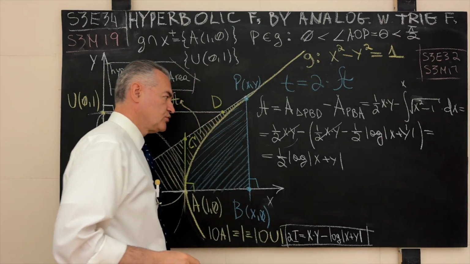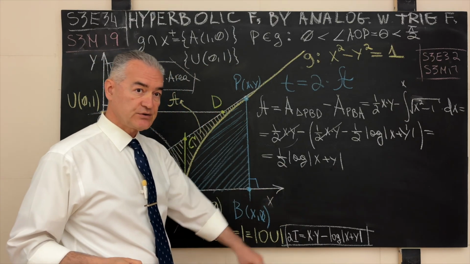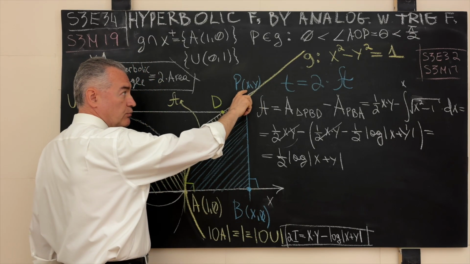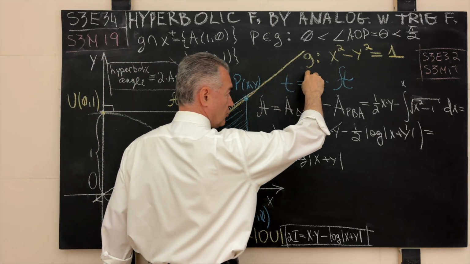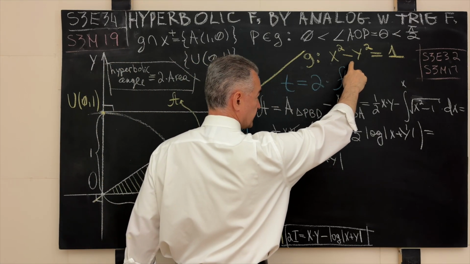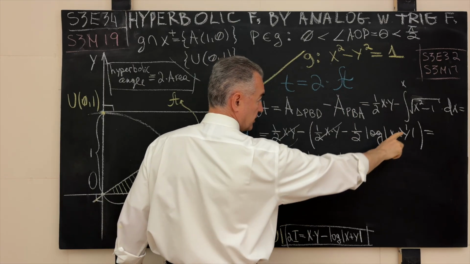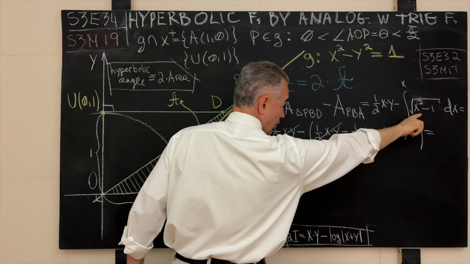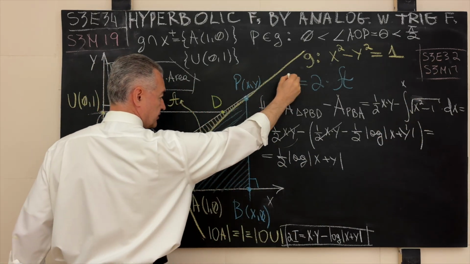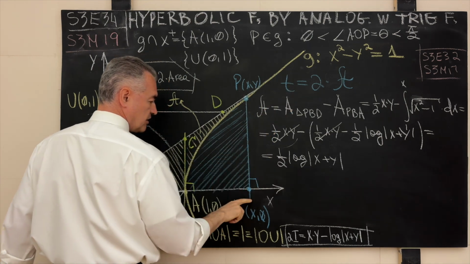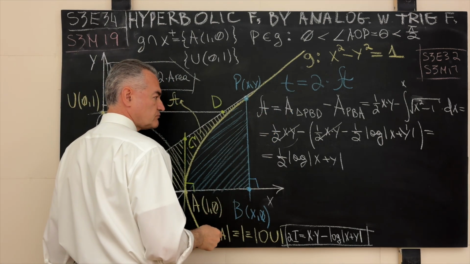Again, do not be confused by the fact that I here use the symbol y, because why? We do it because our point P sits on the generating curve G, the origin center unit hyperbola. It satisfies this canonical equation, and consequently the square root of x squared minus 1 corresponds to the positive branch that lives in the upper half plane, above the positive branch of the x-axis. This is all there is to it.